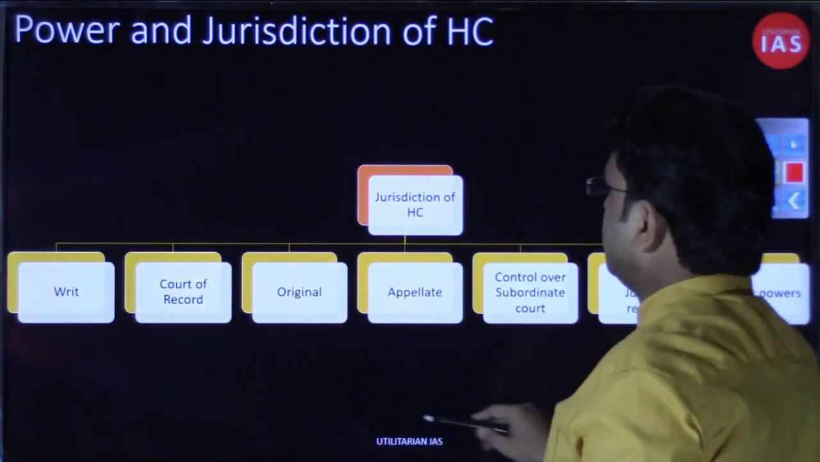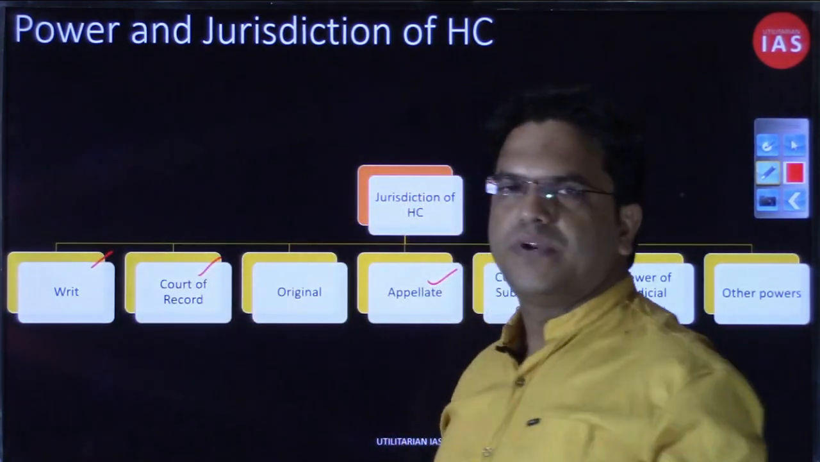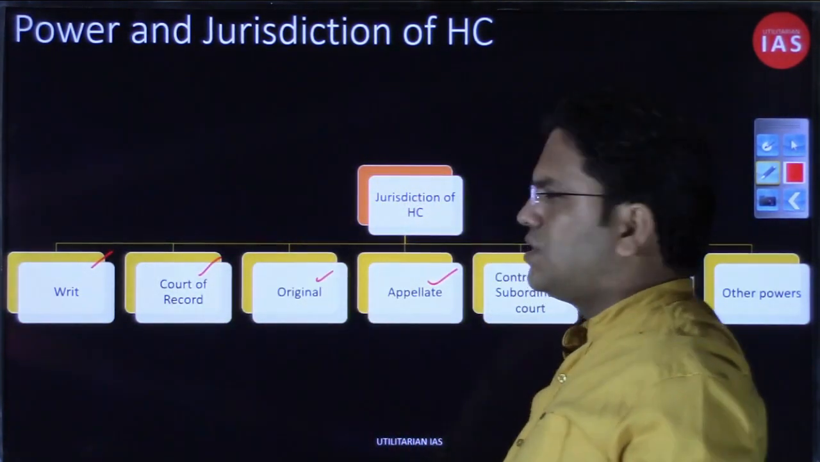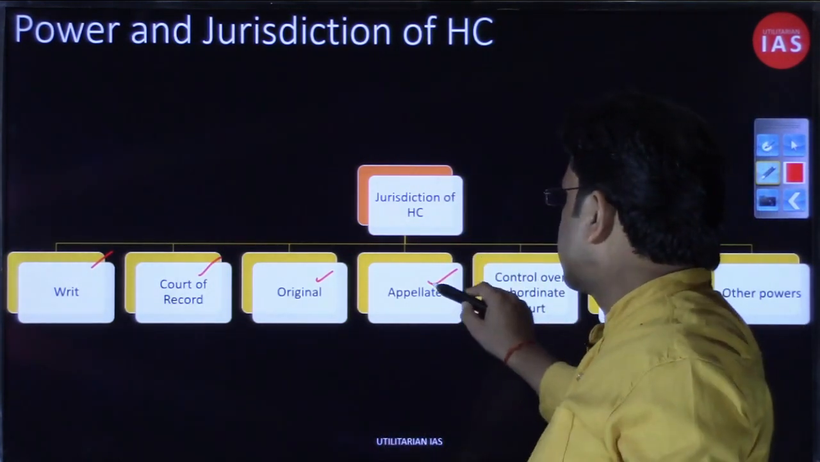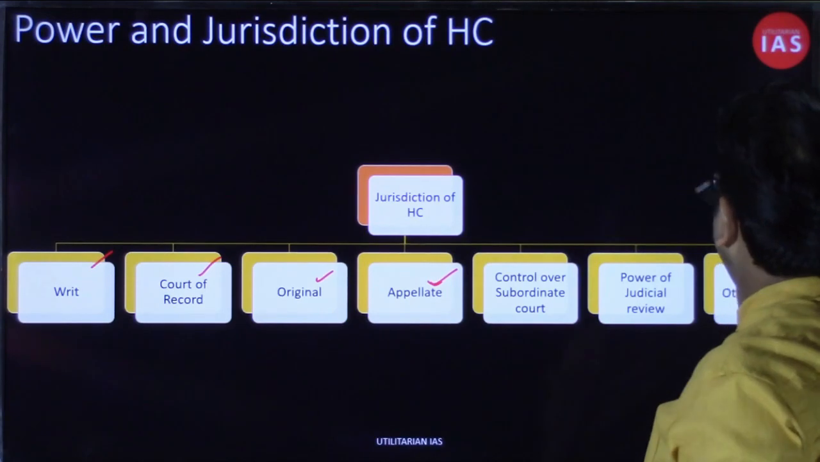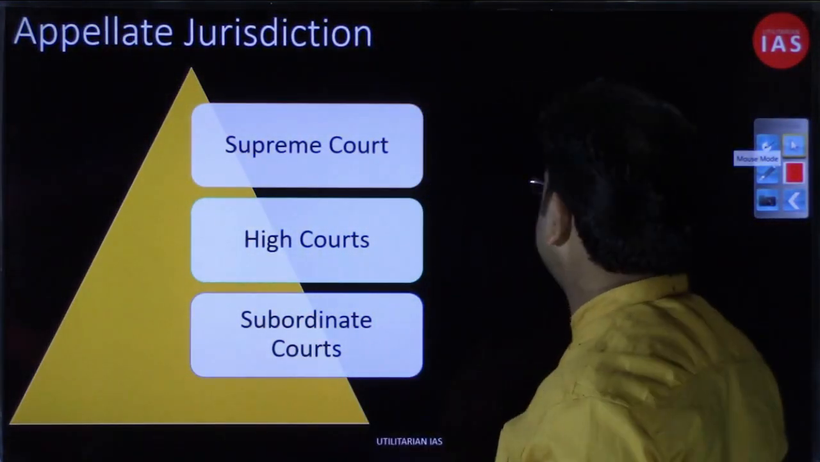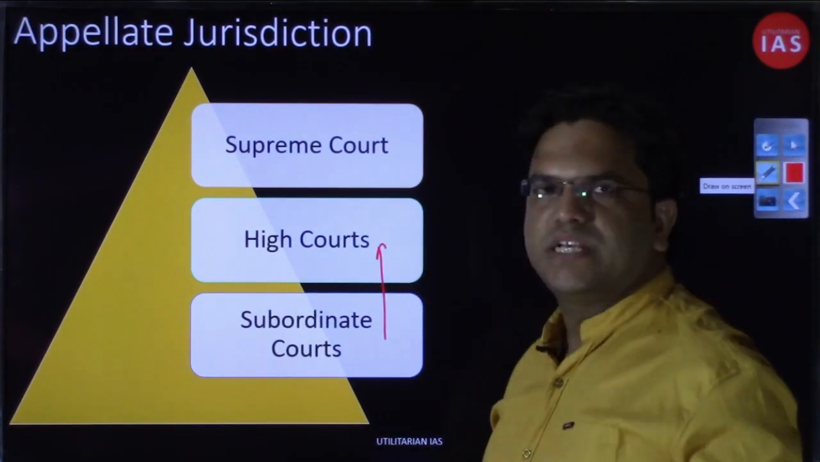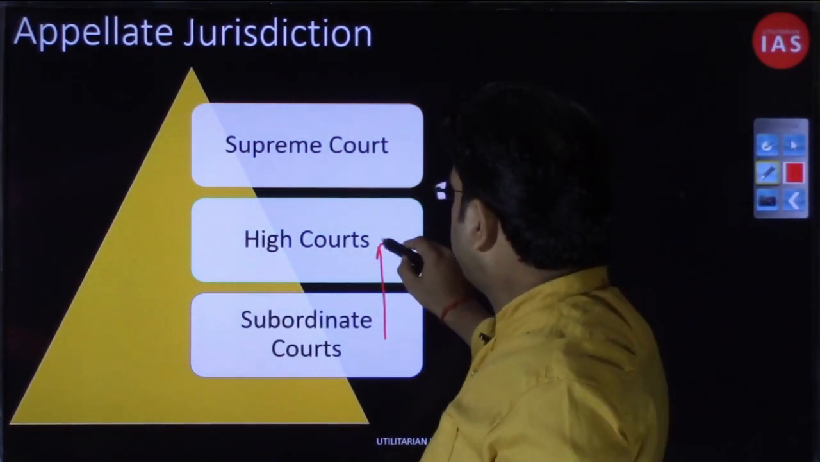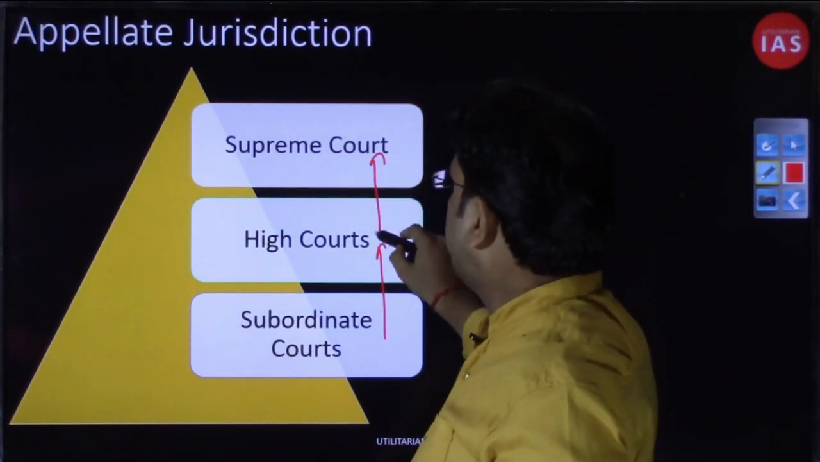Now we are going to discuss the appellate jurisdiction. So writ has happened, court of record has been discussed, the original jurisdiction of the high court has been discussed. Now we are going to move on and discuss this appellate jurisdiction. So I hope you have understood the dictionary meaning of appellate jurisdiction. If you are not satisfied with the decision and if your case qualifies, you can go to the high court. If you are not satisfied with the judgment of the high court, you can appeal to the Supreme Court.